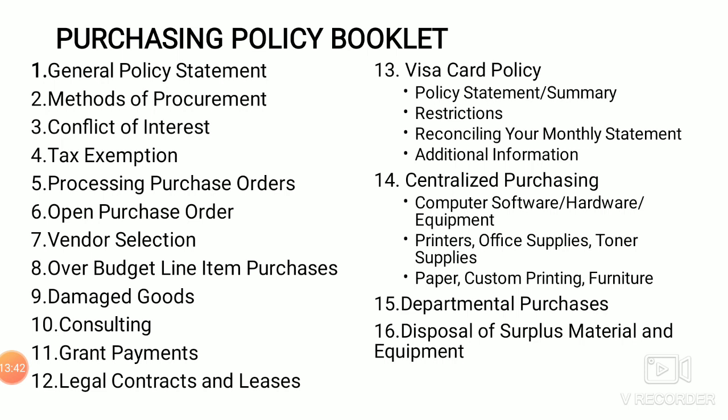Restrictions, what are the restrictions in case of purchasing, reconciling your monthly statement, additional information will come in the visa card policy. Centralized purchasing is done for computer software, hardware equipment, printers, office supplies, toner supplies, paper, custom printing, and furniture. This purchasing is done for the whole organization. The last one is departmental purchase, like stationery, files, books, or any other computer for a particular department. Those things will be done in departmental purchases.